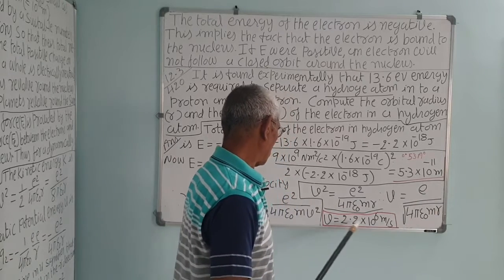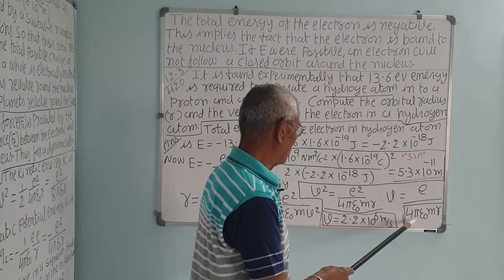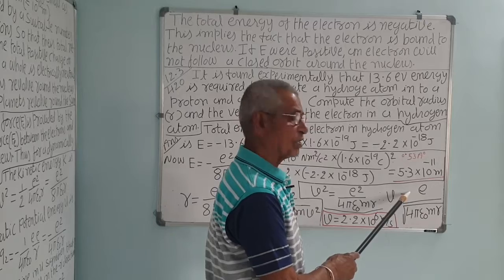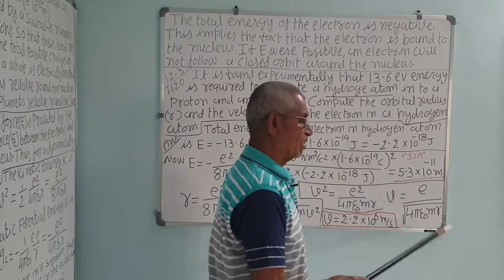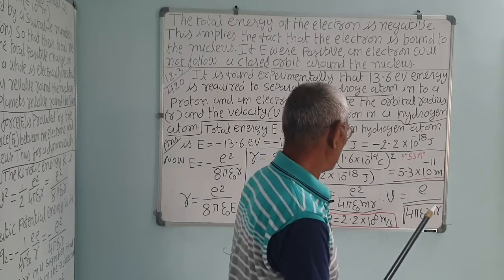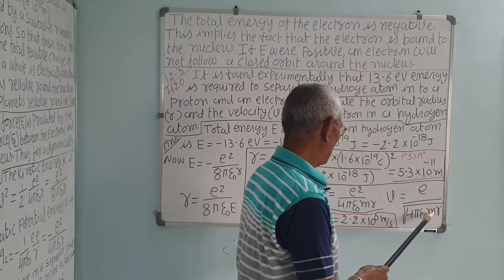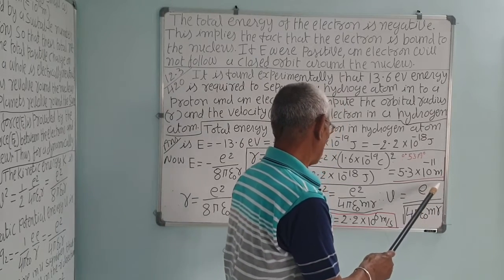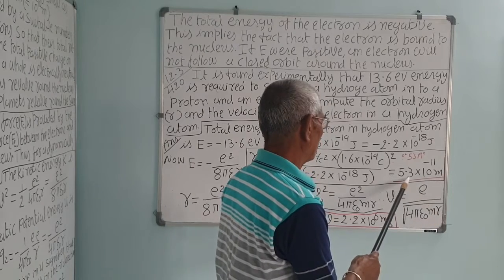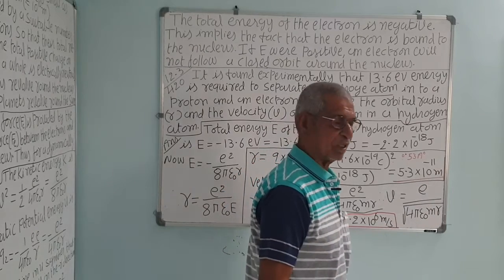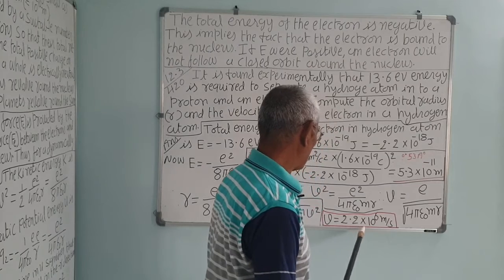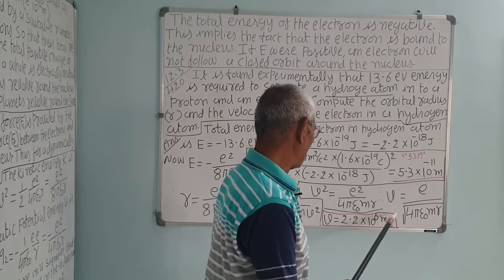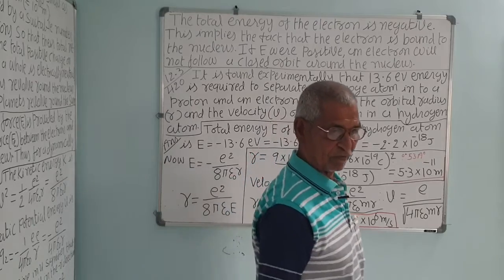In this calculation, put the value of 1 upon 4 pi epsilon 0, that is 9 into 10 raised to 9, and e, the electronic charge, that is 1.6 into 10 raised to minus 19 Coulomb. Mass of the electron is 9.1 into 10 raised to minus 31 kilogram, and our radius is 5.3 into 10 raised to minus 11. You will get 2.2 into 10 raised to 6 meter per second, which is a very high velocity.